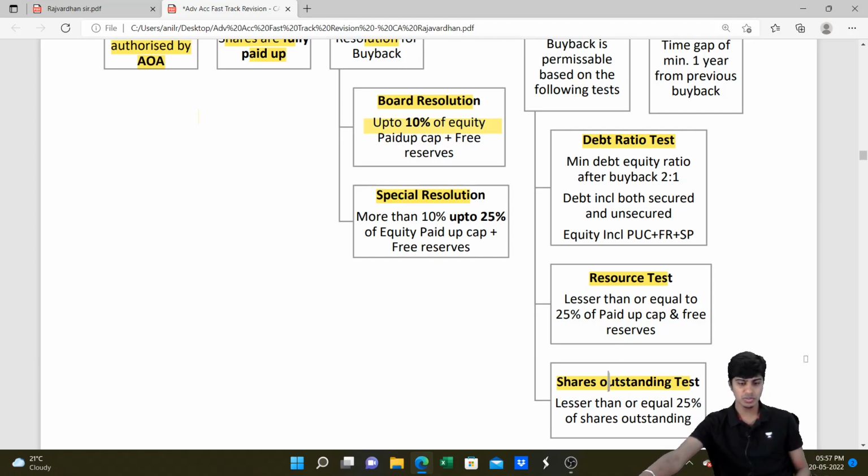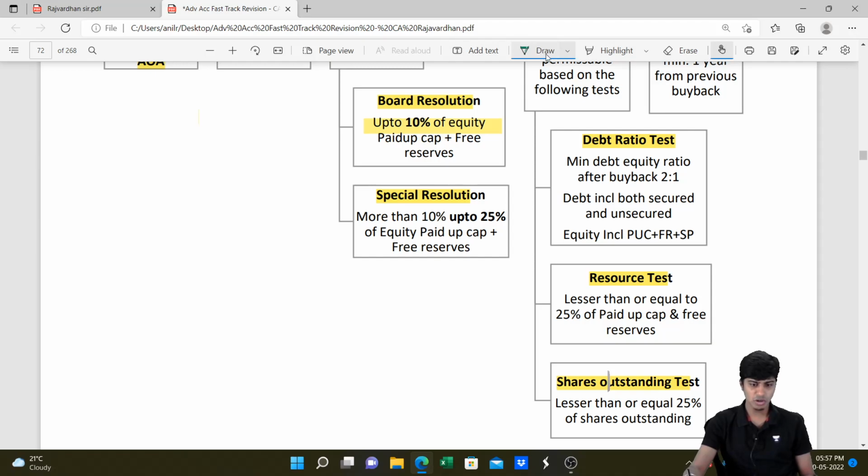So that's with regard to this. And the debt, whatever you quote here, is different from the debt that you use in financial management. You do debt equity ratio there also, but the objective is different, the context is different, the formula is different. Here debt will include both secured and unsecured, and equity includes paid up capital, free reserves plus security premium.